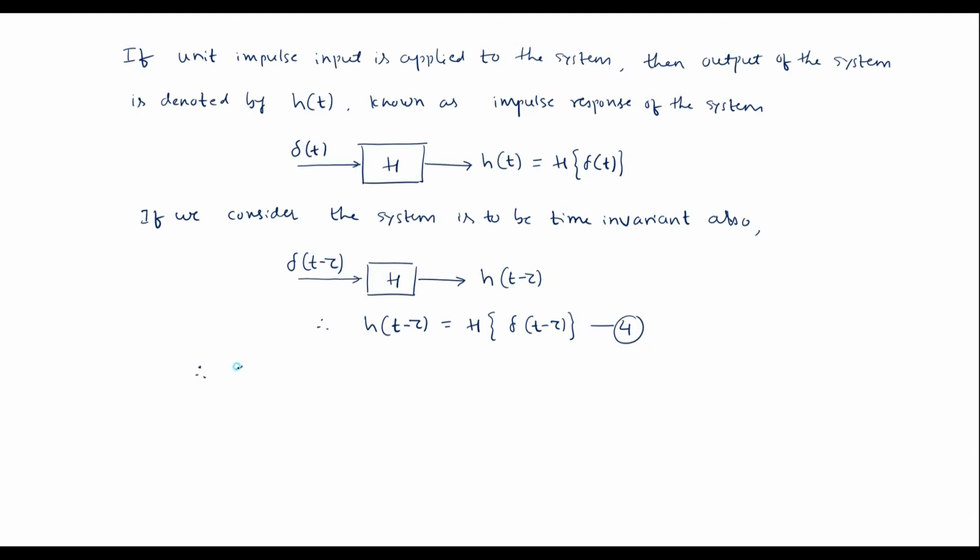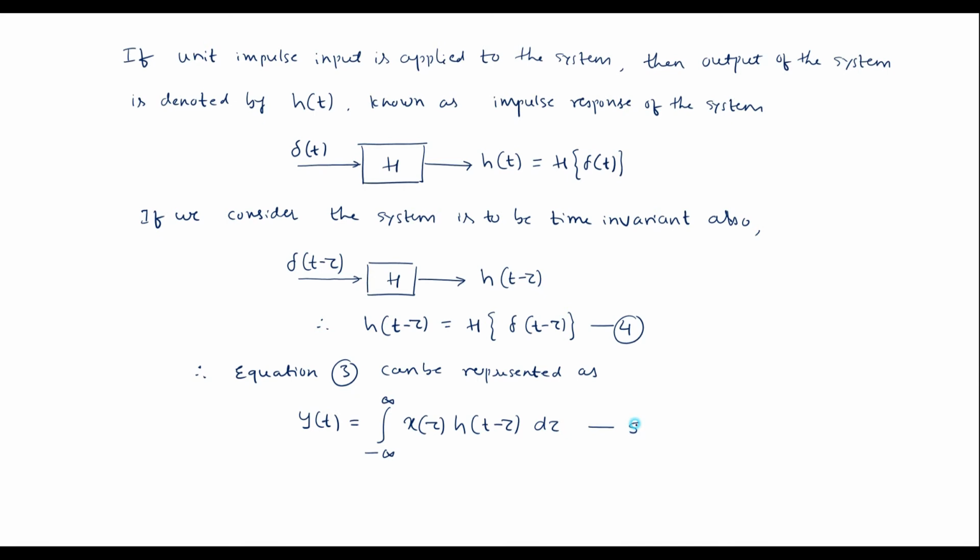Now, equation 3 can be represented as the integral from minus infinity to infinity of x(tau). We know that in equation 3 we have H of delta(t - tau), which is nothing but h(t - tau), d tau.